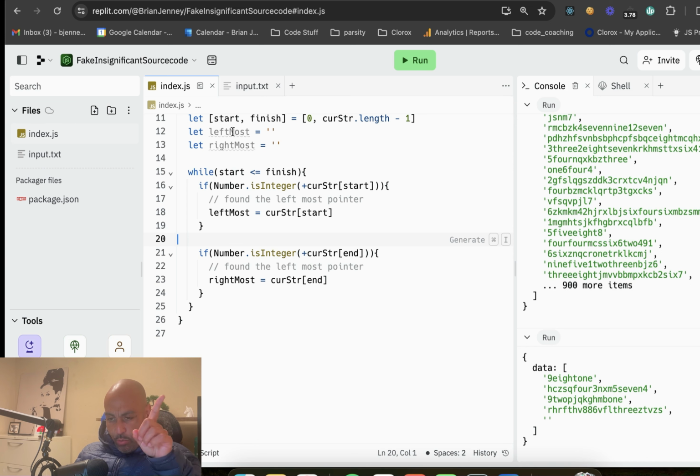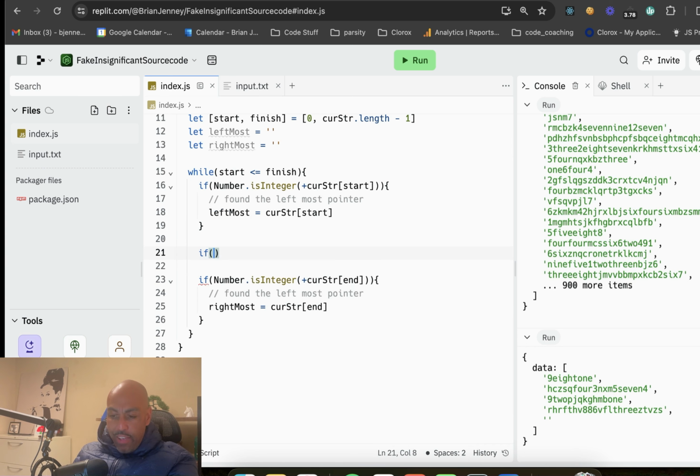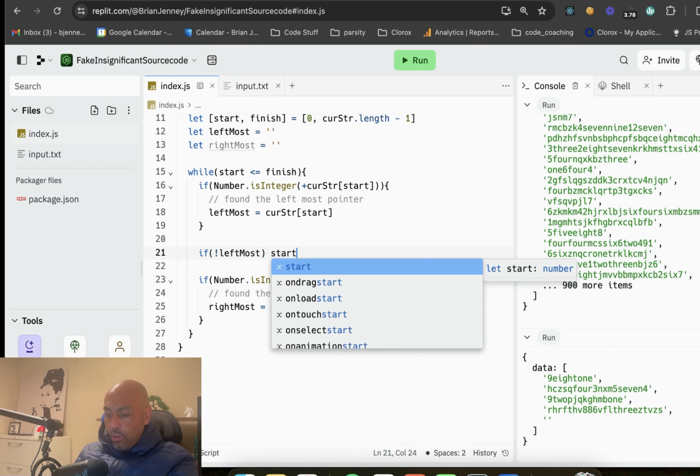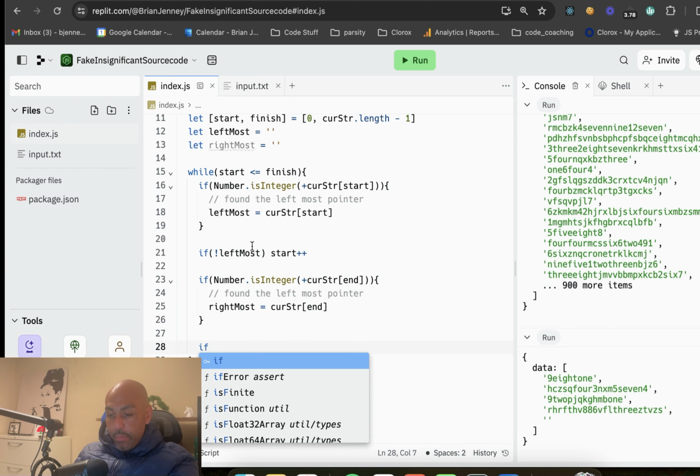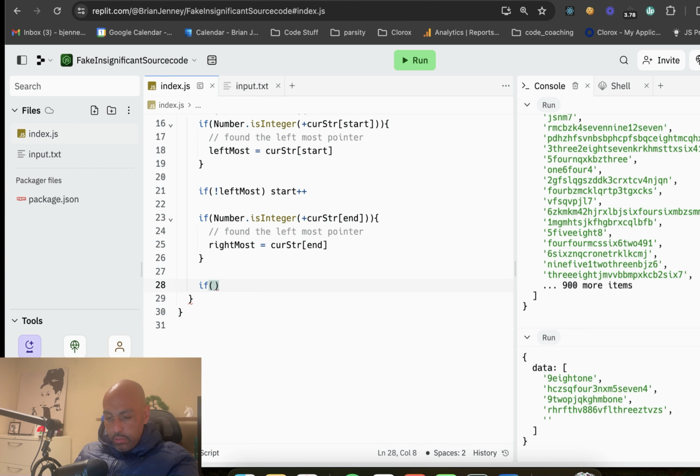So we have a couple weird things going on. Because if we find the leftmost, we don't want to keep looking anymore. So we know we're done looking at that point. We don't want to keep going. So basically, if we have not found a leftmost, then start++. And if we do not have a rightmost, we need to keep looking for it.